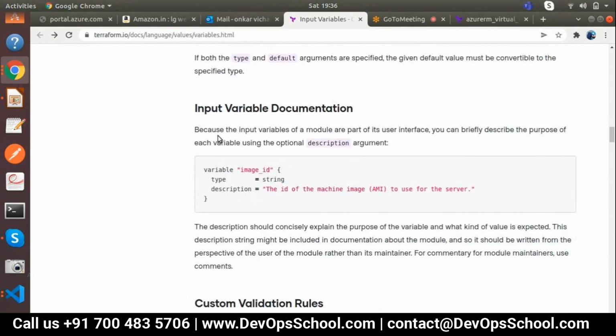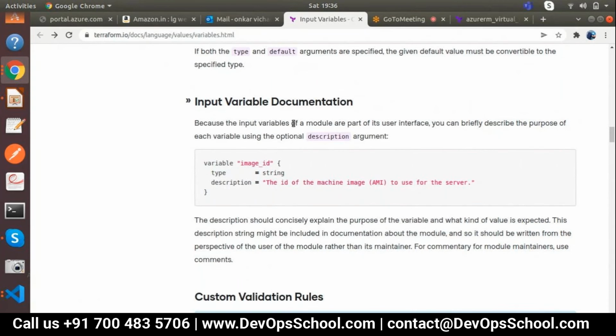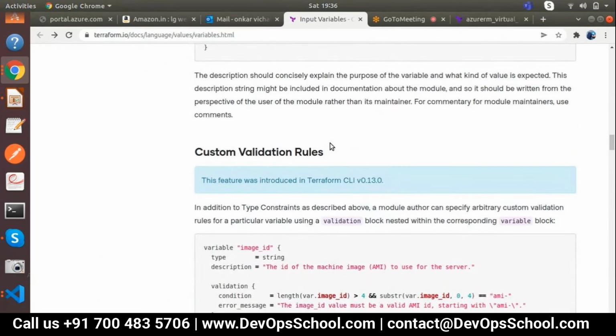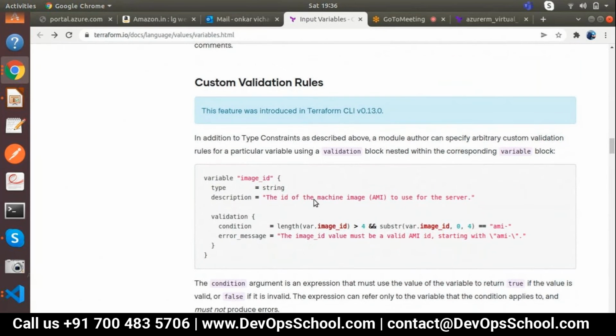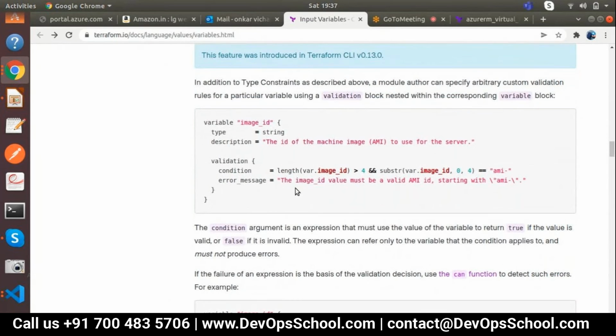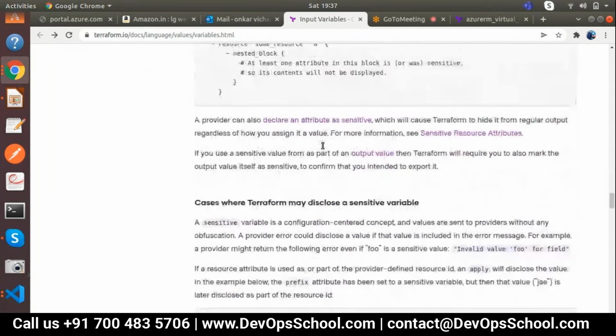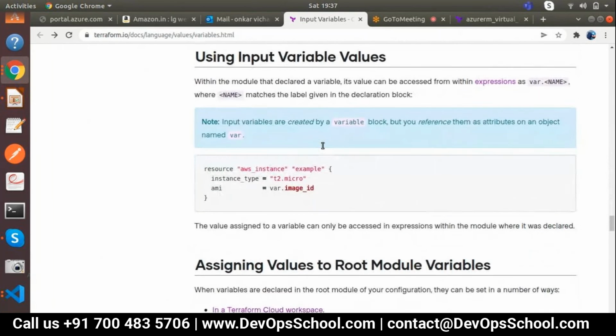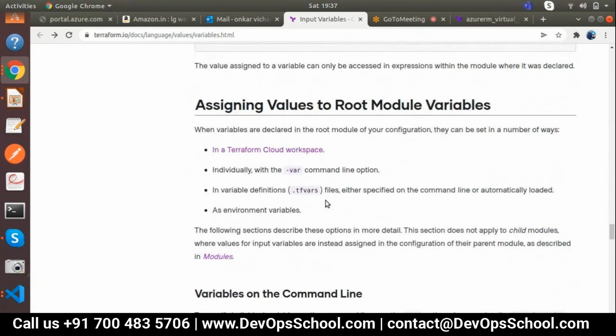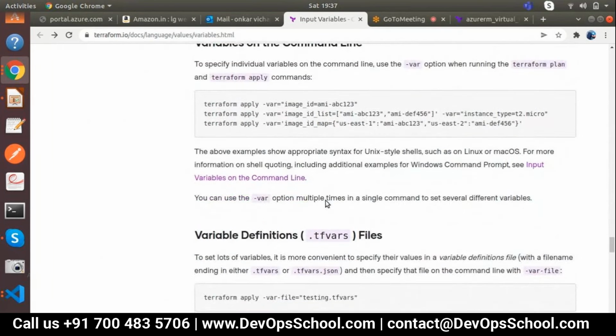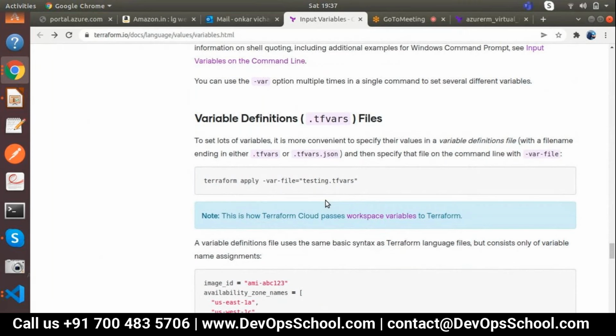So this way we are defining the input variables. Because the input variables are part of the module's user interface, you can briefly describe the purpose of each variable using the optional description argument, right? So this way we can define the validation process and all that stuff. Now I have explained how we can define the variable, and we checked the variable process, how the variable is called, what types of variables. Input variables, hard coded variables I have explained.